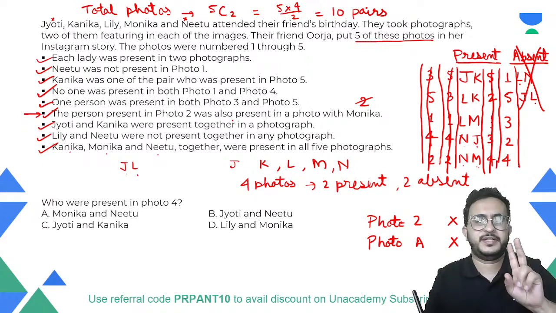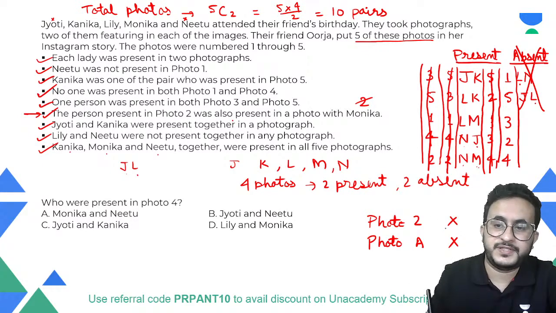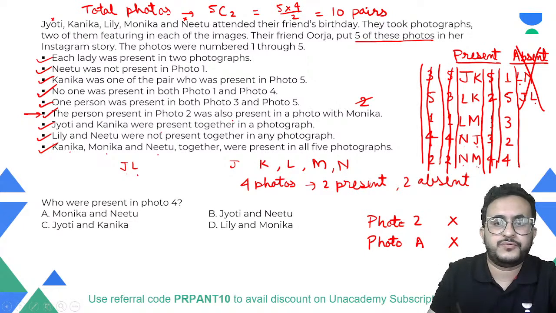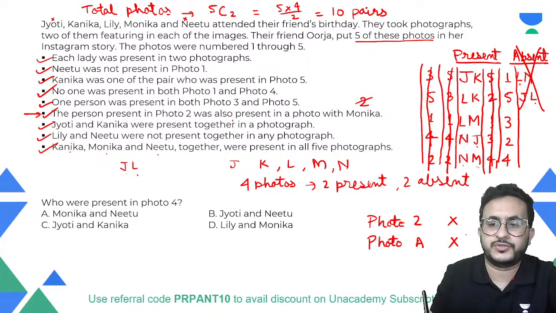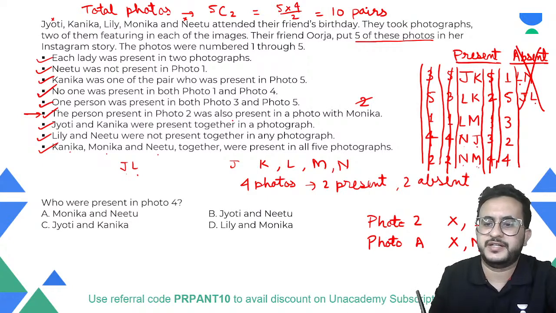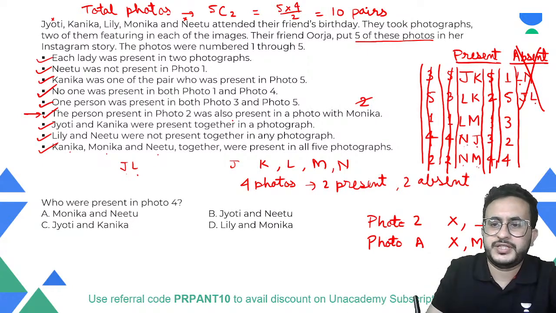A person will be present in two photographs, right? So if this person X is present here, X is also present here. So was also present with Monica. So in this case, it is present with someone else. In this photo, it is present with Monica. So if you see here, Neetu is present in photo 2 and Neetu is present with Monica in another photograph, right? So this photo A is 4 and this X is Neetu.